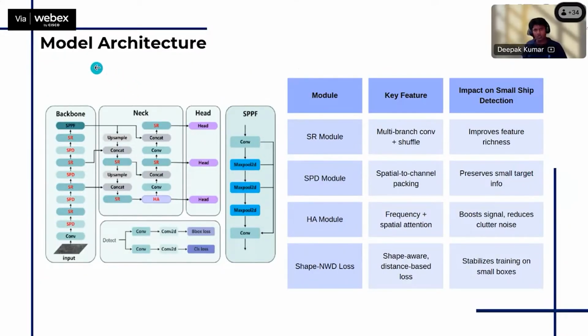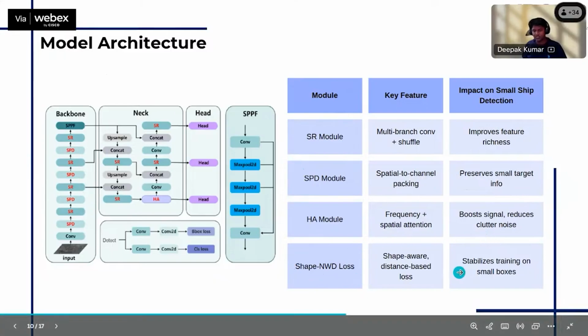For the explanation of the model architecture, each of the modules is constructed inside the architecture of the YOLO model. The SR module is helpful in improving the features of pixelated images. The highlighted images of ships are used by this SR module, which improves the richness of those pixels. The SPD module is used for preserving the small targets. And the HA module helps in boosting the signals and reducing the clutter noise.